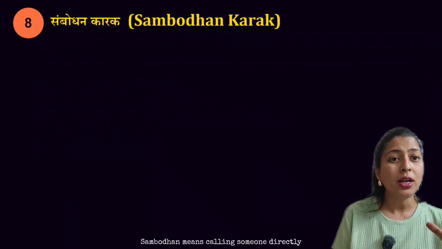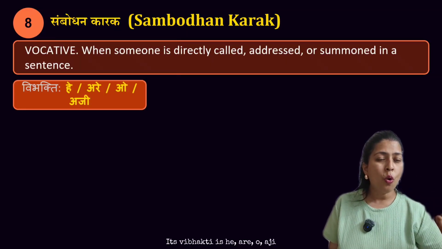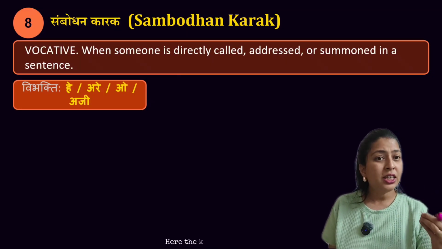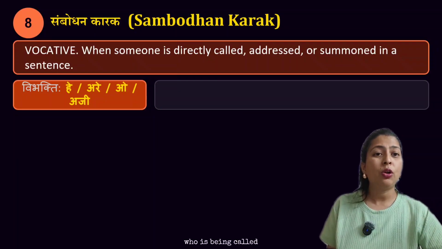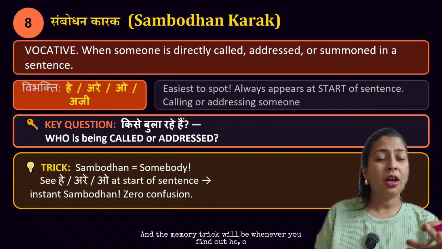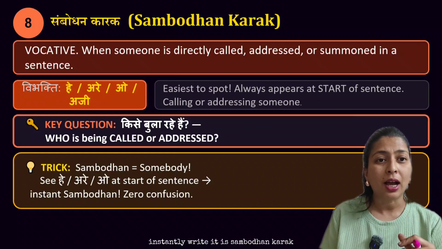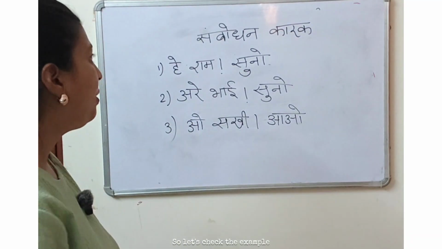Sambodhan means calling someone directly. Its vibhakti is he, are, o, aji. Here the key question will be who is being called. And the memory trick is, whenever you find he, are, o, aji at the start of the sentence, instantly write it as Sambodhan Karak. So let's take the example.